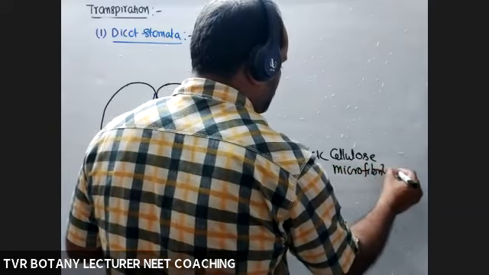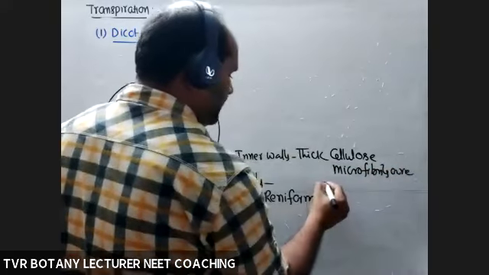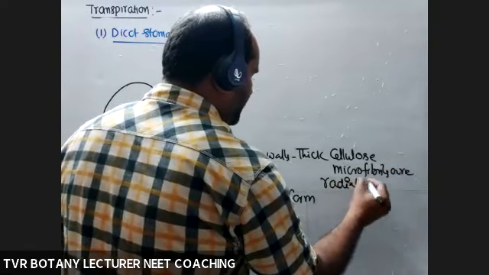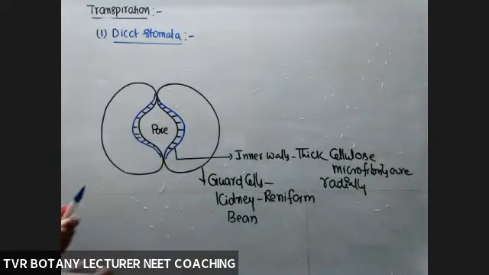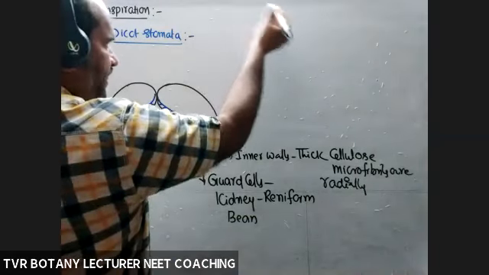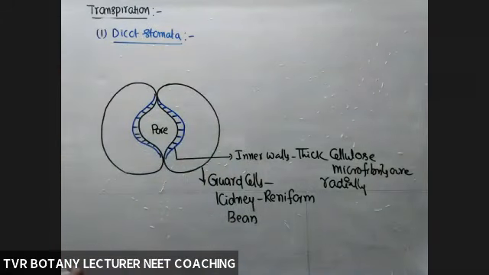Radially means from center towards periphery, following the radius, instead of a tangential or longitudinal arrangement.